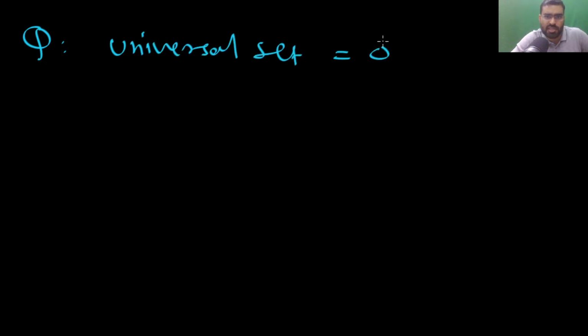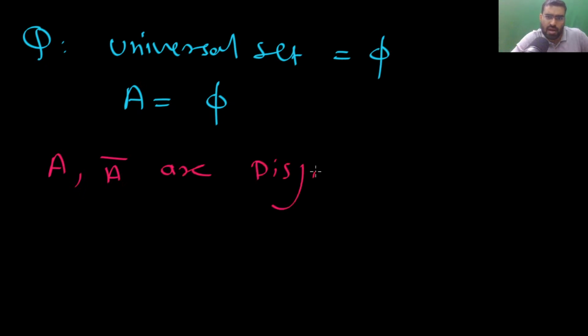Now, for example, a question I am asking: let's assume the universal set is also phi, and your set A is also phi. Then can I say A comma A complement are disjoint? Tell me.